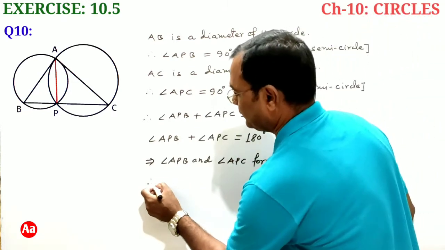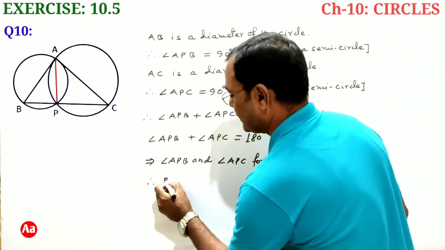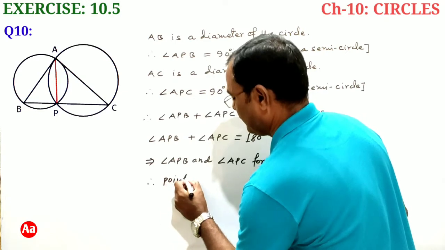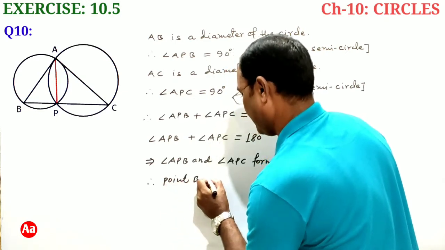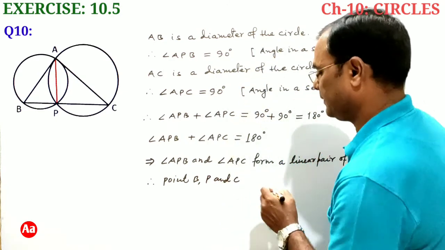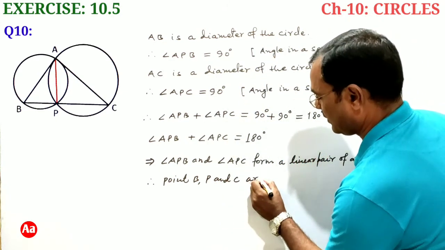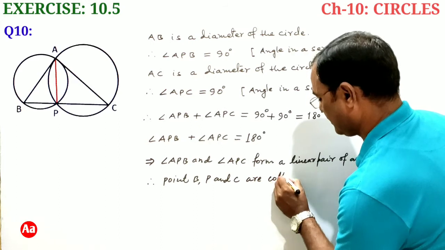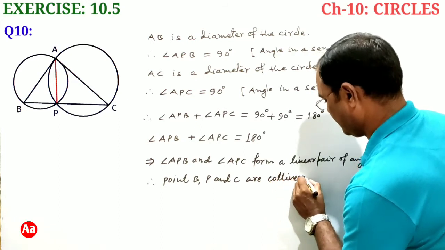Therefore, points B, P and C are collinear.